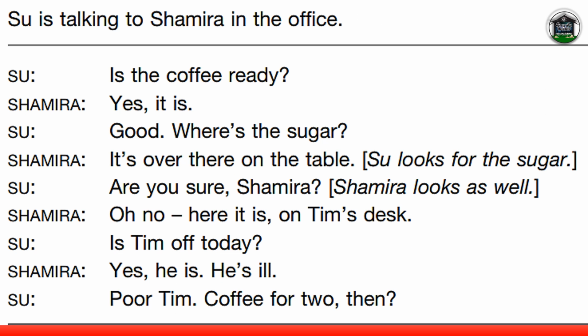Unit 1, Dialogue 7. Sue is talking to Shamira in the office. Is the coffee ready? Yes, it is. Good. Where's the sugar? It's over there on the table. Are you sure, Shamira? Oh no, here it is, on Tim's desk. Is Tim off today? Yes, he is. He's ill. Poor Tim. Coffee for two, then?